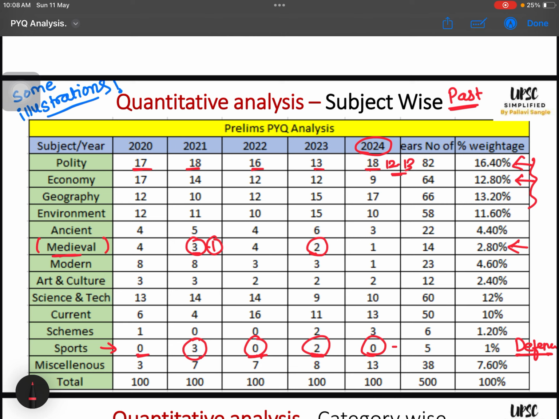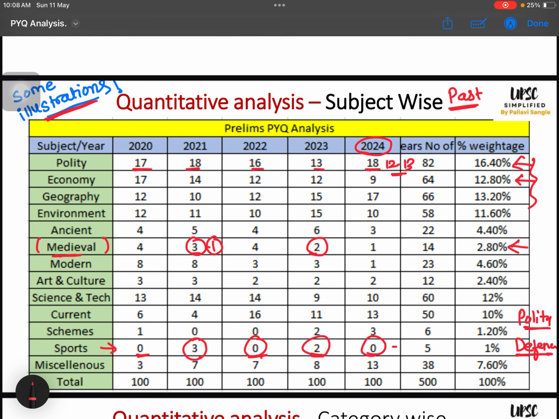They have started asking analytical nature of polity questions and post independent questions in polity, so I'll start preparing them. So all these analyses help me in devising my strategy for my preparation, and this can be the analysis way of PYQ. So this is some illustration. Definitely there will be so many other illustrations that you can derive.